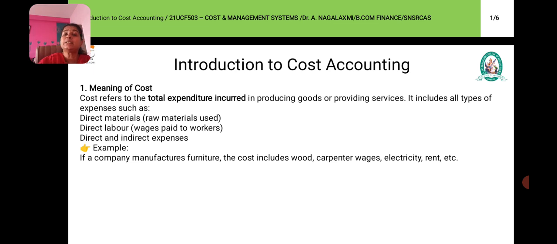Direct labor means the persons who are engaged in production. The wages given to them is said to be direct labor. Next is the direct and indirect expenses. So if a company manufactures furniture, the cost includes wood, carpenter wages, electricity, rent, etc. These are all said to be the cost.